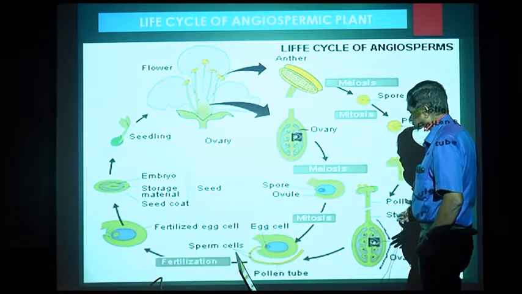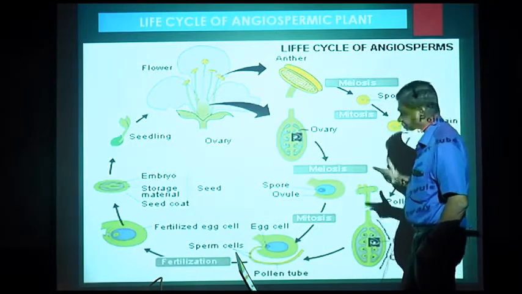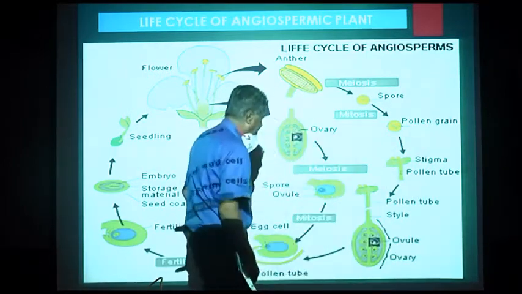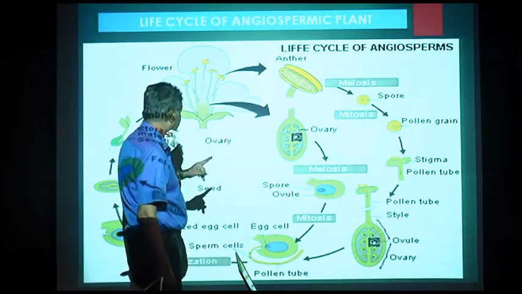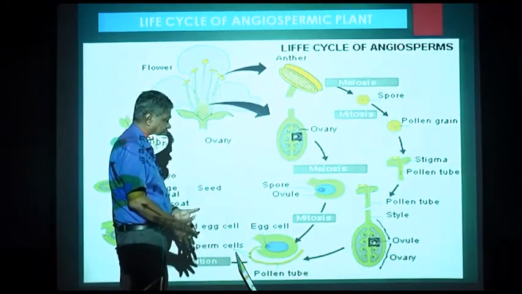These megaspores and microspores, by mitotic division, form the male gametophyte and female gametophyte. That is not clearly shown here. Remember, the entire plant is the sporophyte.